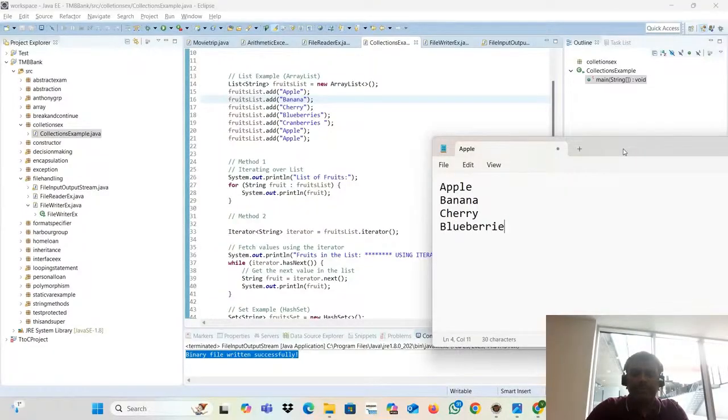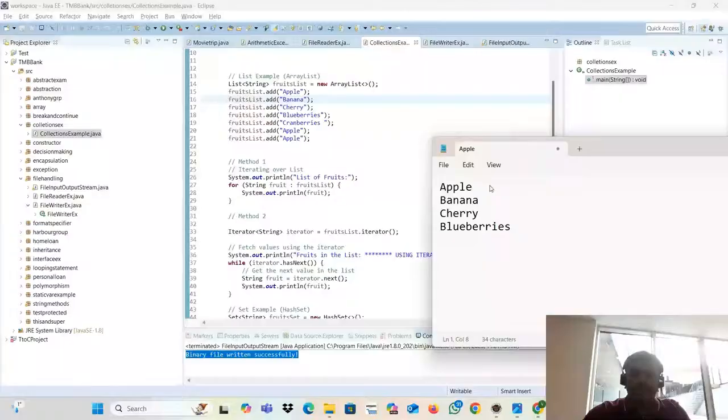I'm just taking some only, I'm not typing all the blueberries. My fruit list contains all this stuff, so whenever the iteration starts, my pointer will go here. This is the pointer. It will point to the first one.